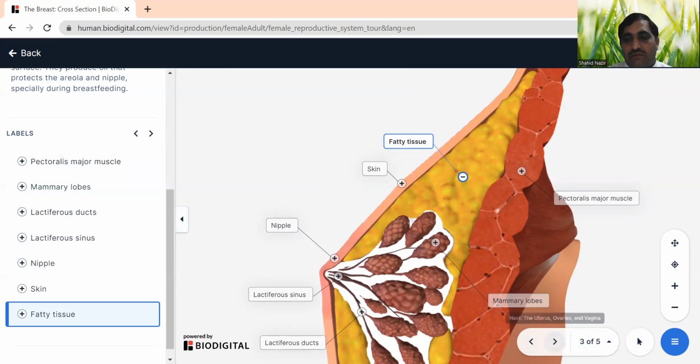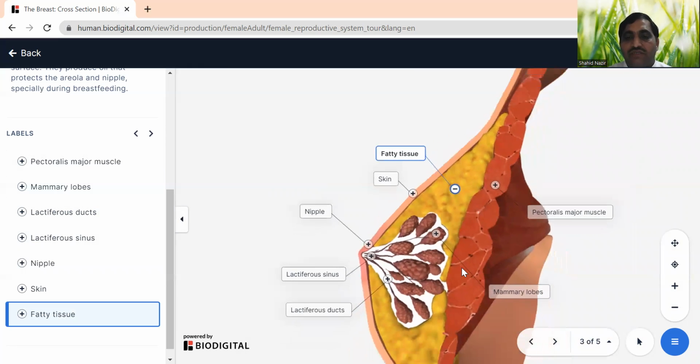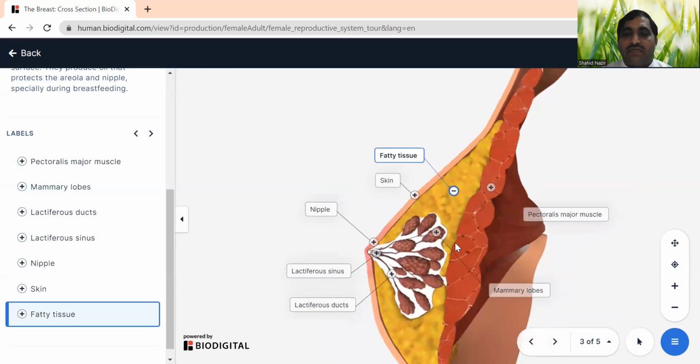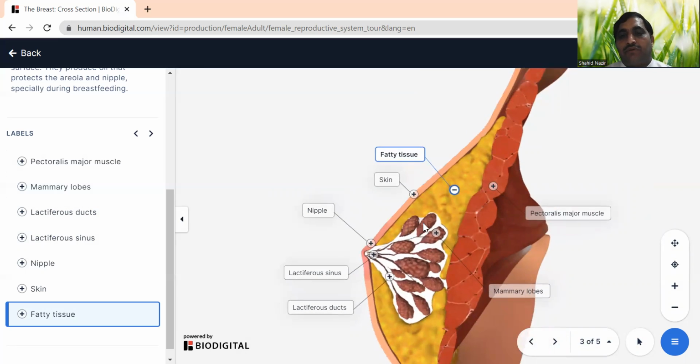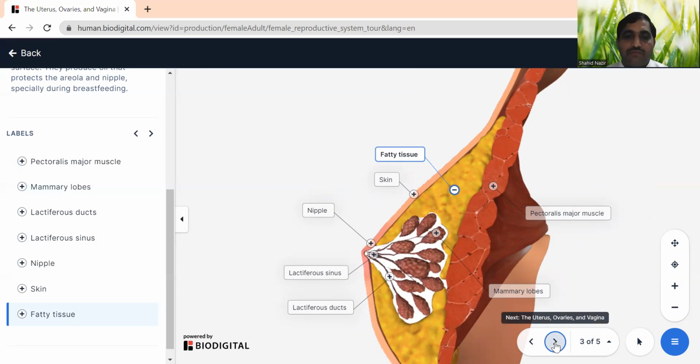So this is the structure of the breast. Normally, the milk produced by these mammary lobes is taken by the lactiferous duct, stored in the lactiferous sinus, and then through the nipples it goes out of the body. So this is a simple process in the case of milk production and feeding.